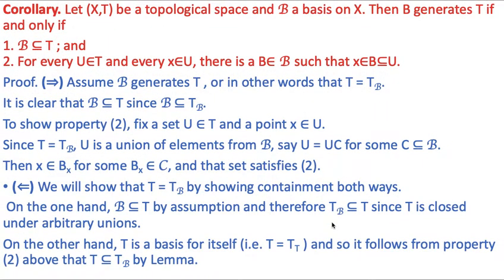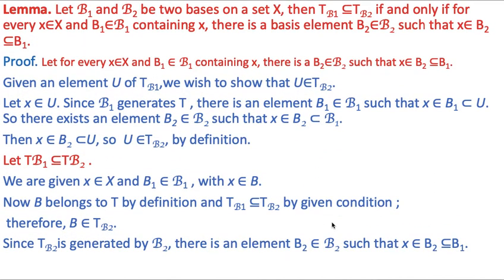Now, we have one more corollary. Before stating this corollary, I want to mention one more important thing that some students find hard to remember. They ask, which way does the inclusion go? Means TB1 is contained in TB2 or TB2 is contained in TB1. It may be easier to remember if you recall the analogy between the topological space and a truck full of gravel.